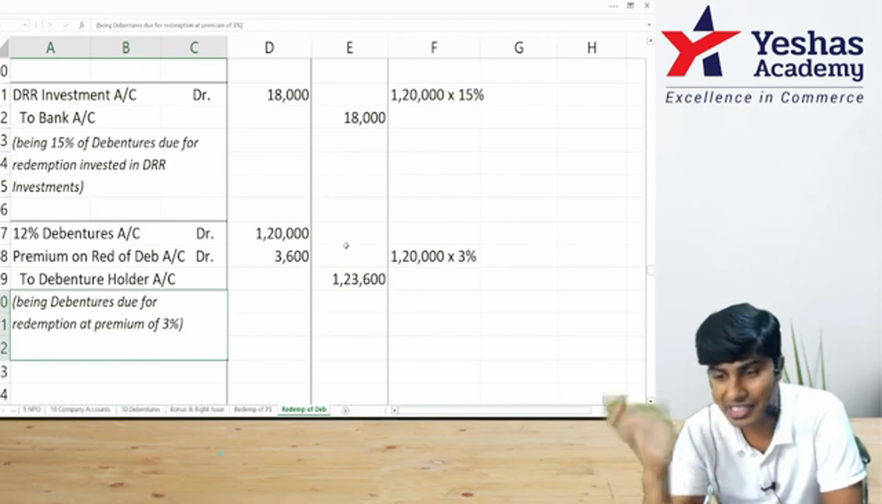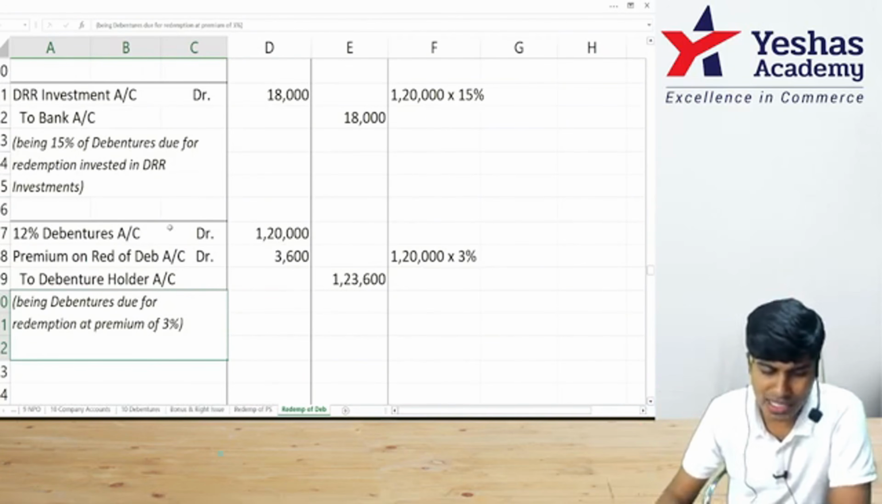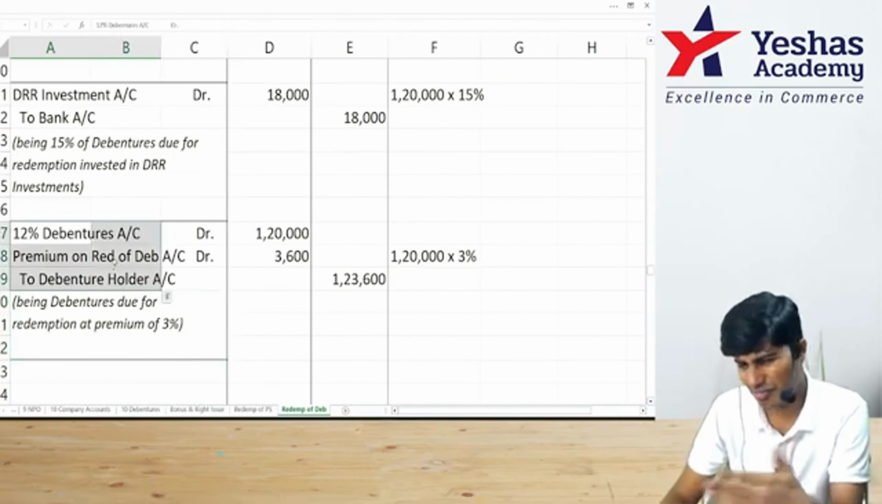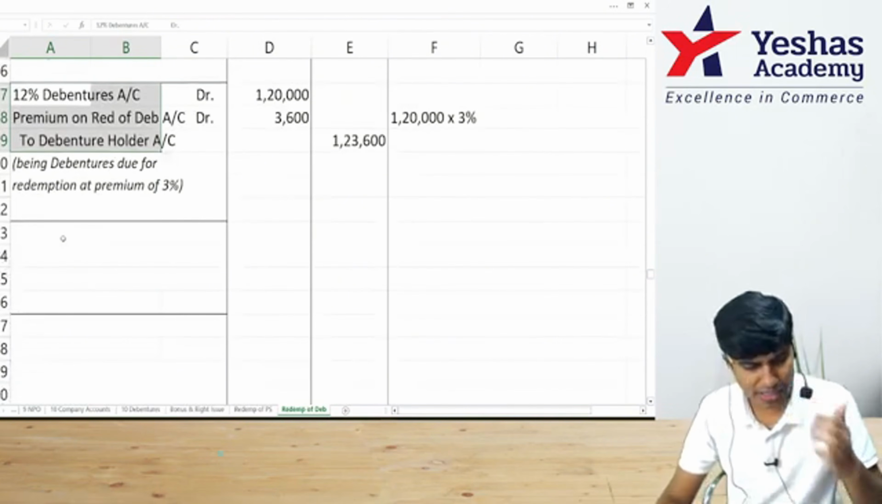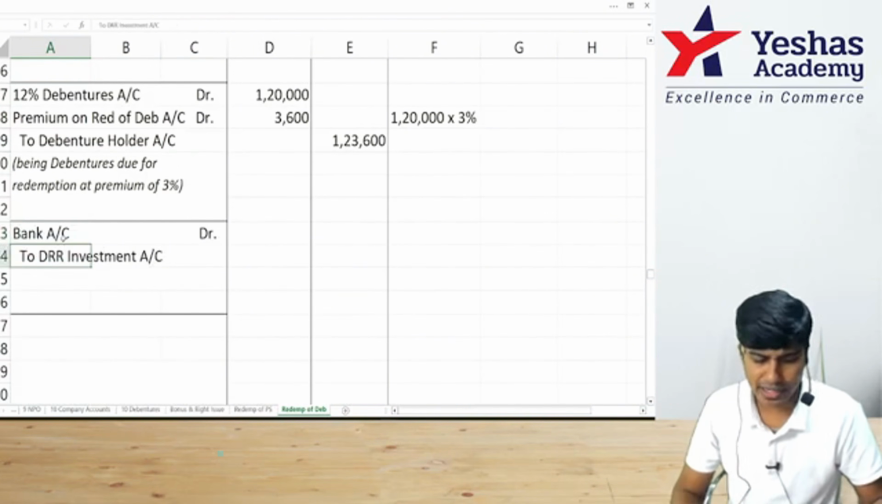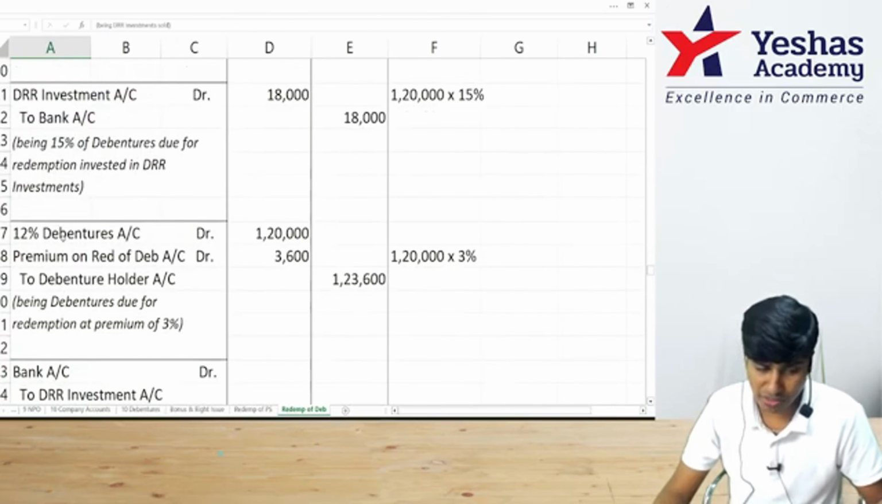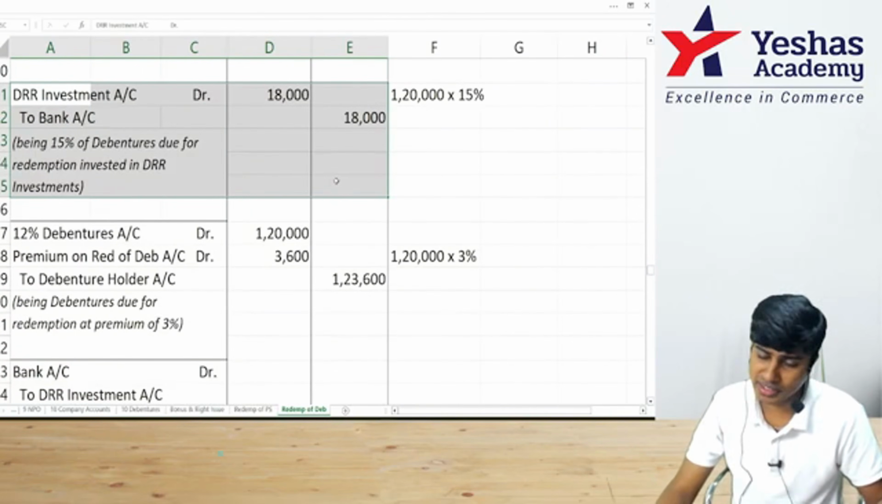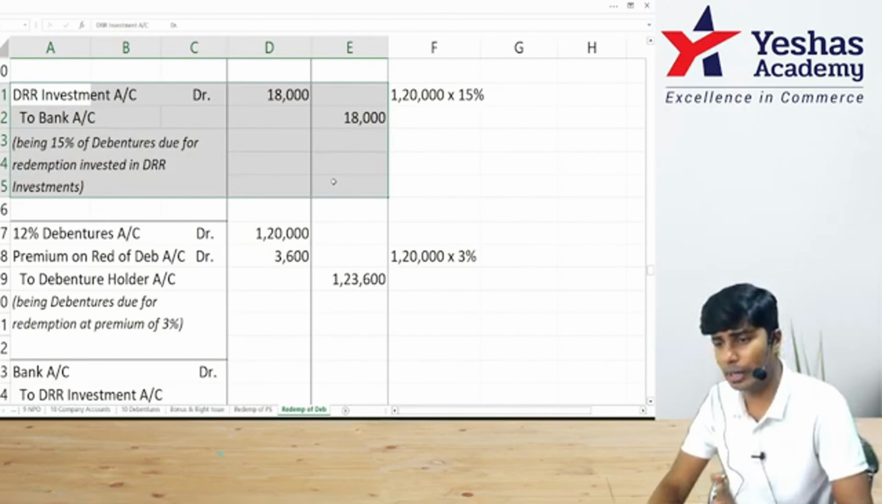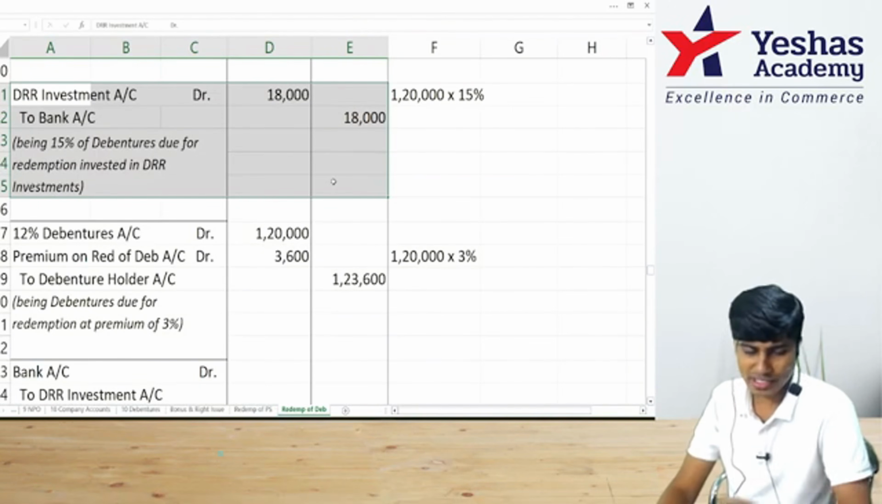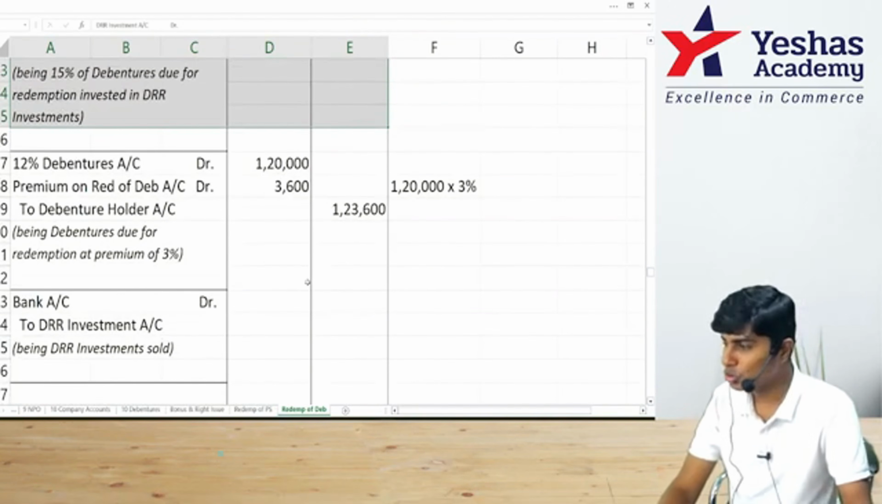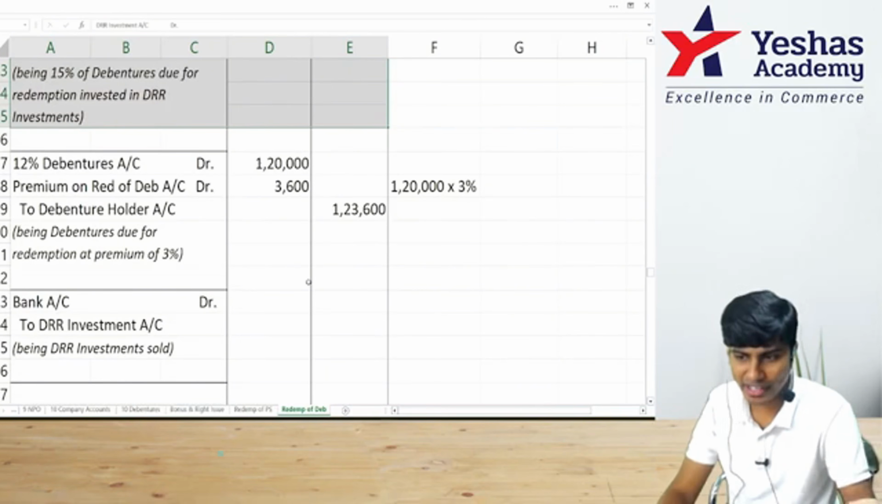Before I pay, I will sell my investments. Can you pass the sale entry before this? Yeah. One entry up and down is fine. Shall I do the sale entry? Bank to DRR investments. Because they have not given any information, I am assuming that these DRR investments are sold at par. This is kind of nonsense. I just purchased and I am selling. Usually they should have had it.